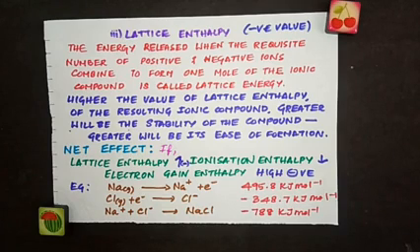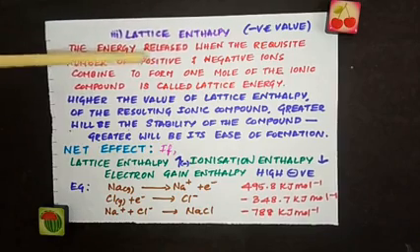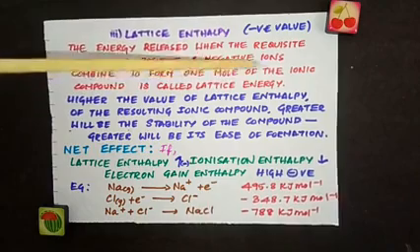Remember, when we are talking about sodium chloride formation, we write Na plus and Cl minus gives NaCl. It doesn't mean just one atom of sodium and one atom of chlorine. They form cations and anions and combine together, but not to form just one NaCl. It's not like that, because we talk about atoms in terms of huge numbers, not single atoms. So when we are talking about bond formation, we are talking about the formation of 1 mole of the compound. So we can define lattice enthalpy as the energy released when the requisite number of positive and negative ions combine to form 1 mole of the ionic compound.